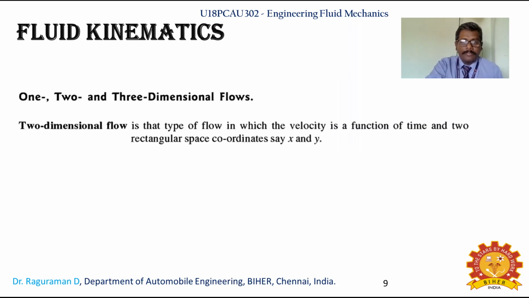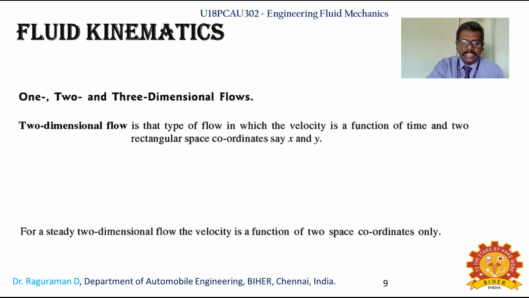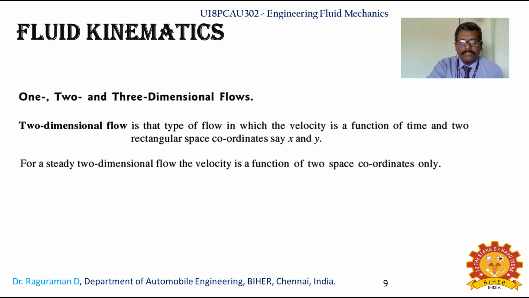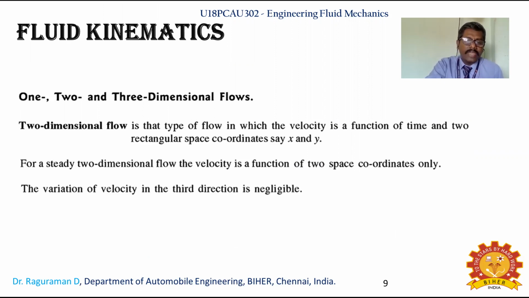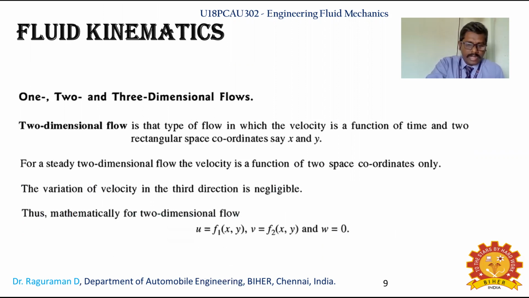In the case of two-dimensional flow, as we saw previously with only the x-axis, now the velocity is a function of time and two rectangular space coordinates, that is, x and y axes. The variation of velocity in the third direction is considered negligible, because we are considering only two dimensions. So u is f1 of x, y, and v is f2 of x, y, and there is no third dimension consideration.